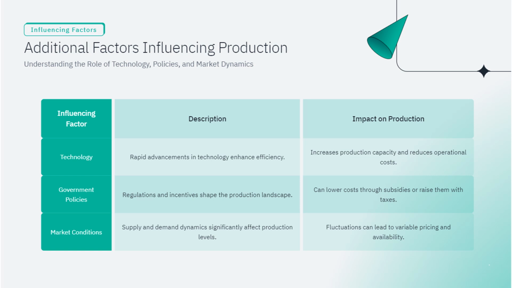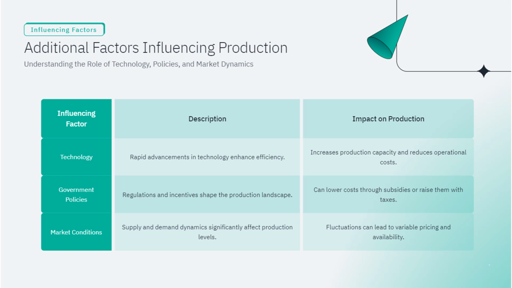Imagine a factory that used to rely on manual labor for assembling products. With the introduction of advanced robotics and automation, the same factory can now produce more items in less time and with greater precision. This not only boosts the overall production capacity but also cuts down on labor costs and errors. It's like upgrading from a bicycle to a high-speed train.